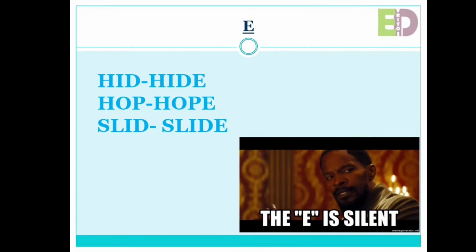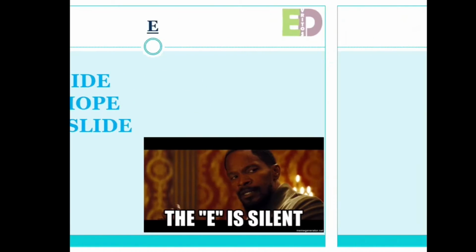But if the letter E is the only vowel sound in the word, then it needs to be pronounced. For example, he. In the spelling he, H-E, E is the only vowel and that is why we will pronounce it. She, and me.